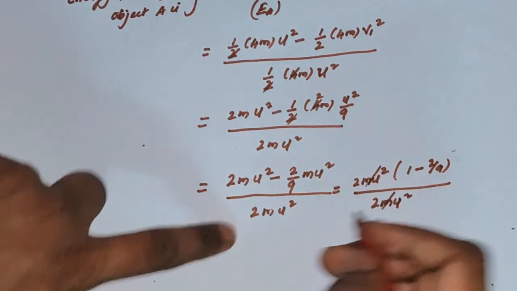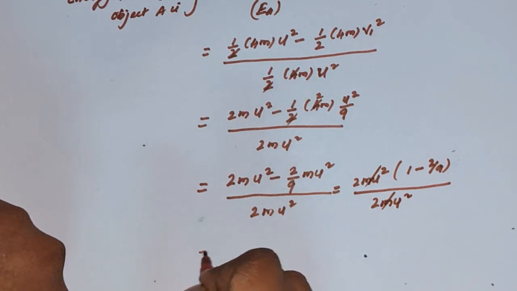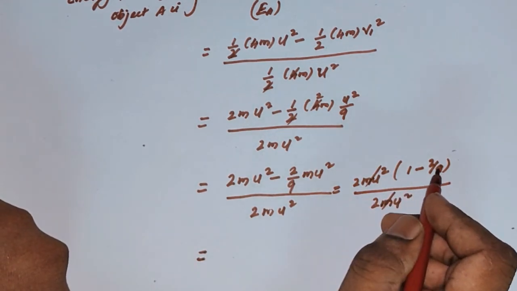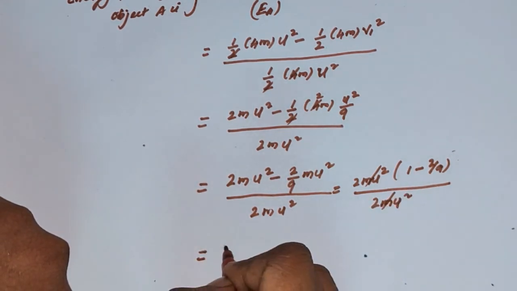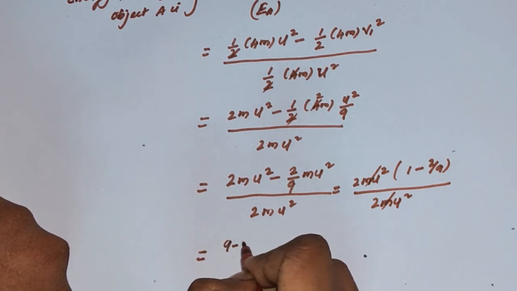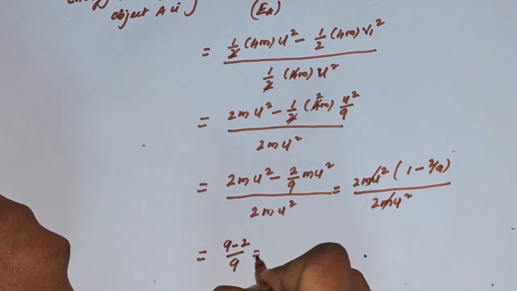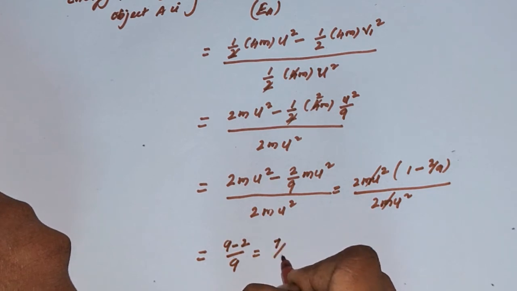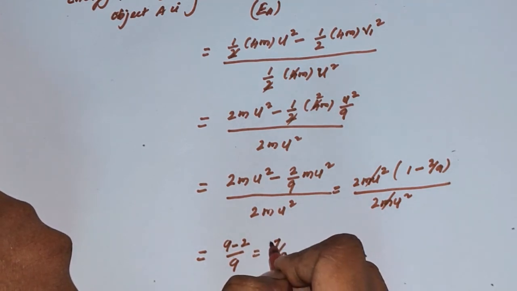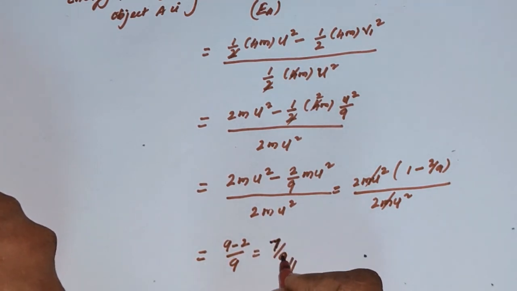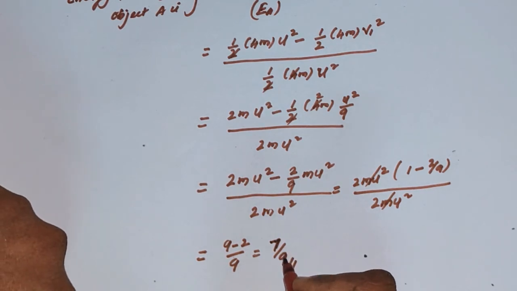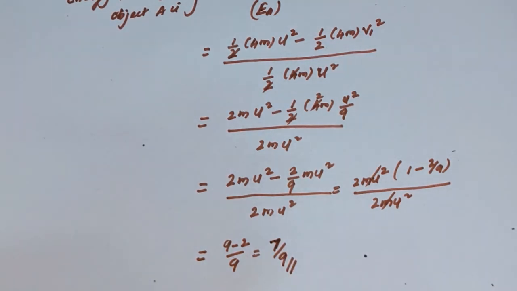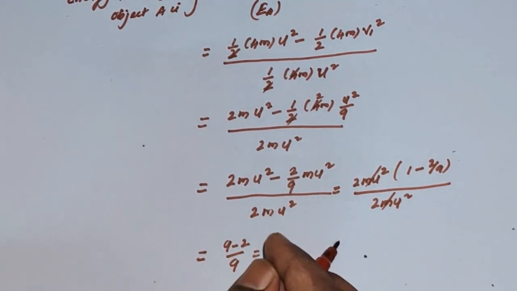You can cancel this term, so the final answer would be 1 minus 2 by 9. If I cross multiply, it is 9 minus 2 divided by 9, which gives 7 by 9. So the fraction of the energy lost by the object A is 7 by 9.